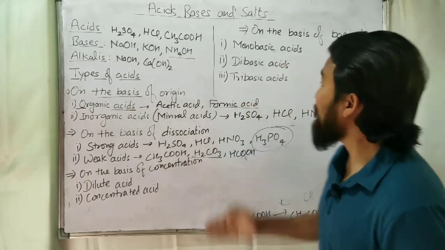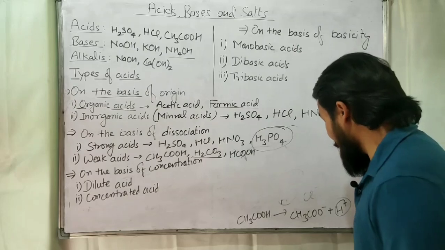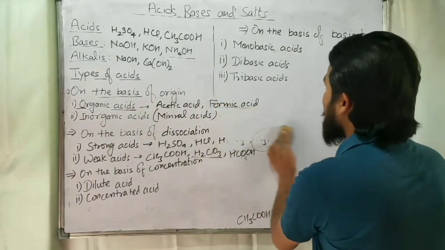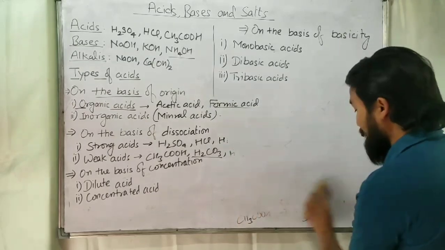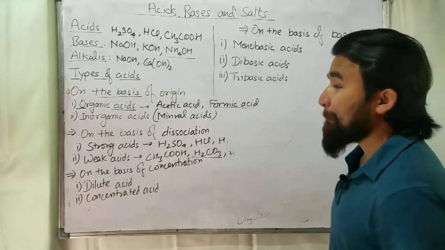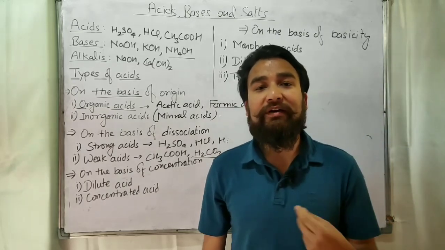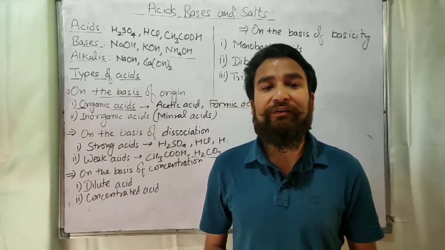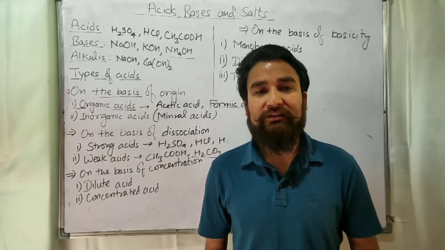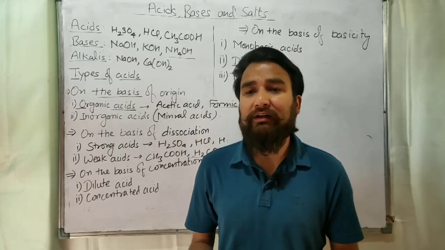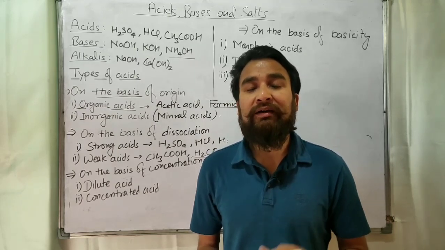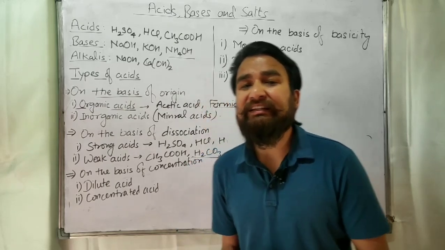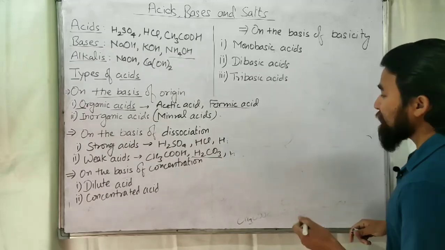Now the last classification is on the basis of basicity of acid. First of all, we will understand the meaning of basicity. Basicity is the number of H plus ions given by one molecule of an acid on dissociation. That is called basicity. The number of H plus ions given by one molecule of an acid is known as the basicity of that acid.